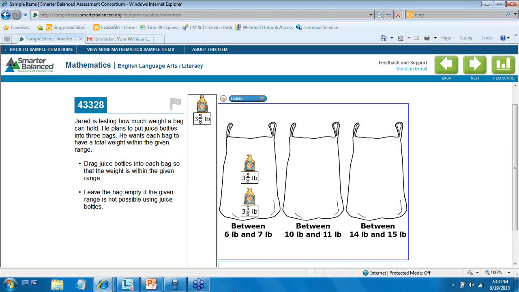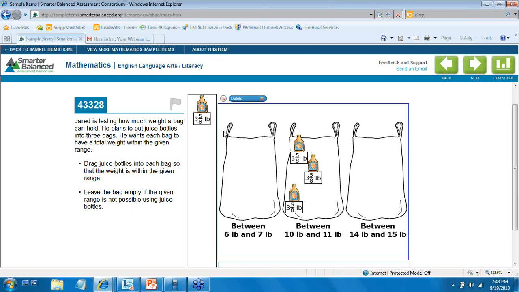And we want the student to know, well, you know what? 3 plus 3 is 6, and 5/8 is a little bit larger than a half. And I know that 2 halves is equal to 1 whole, so 6 plus 1 is 7. I've got a little bit more than 7, so it's not going to fit in this bag. Could it fit here between 10 and 11 pounds? And I'll put one more in here.